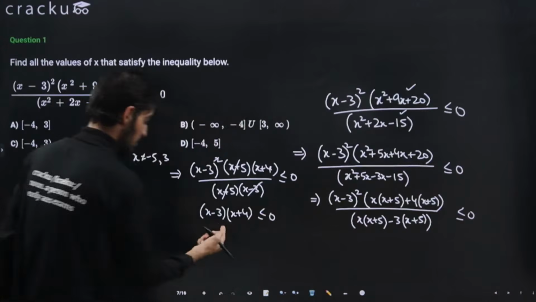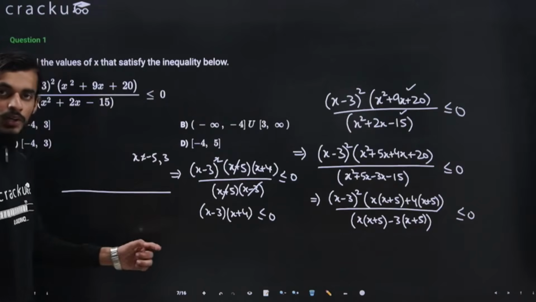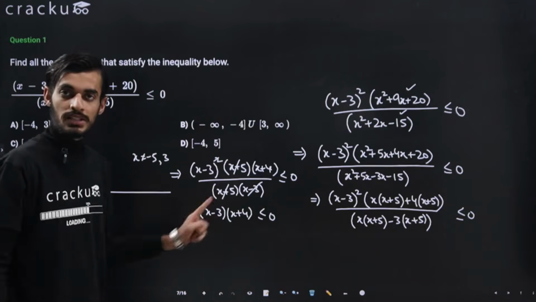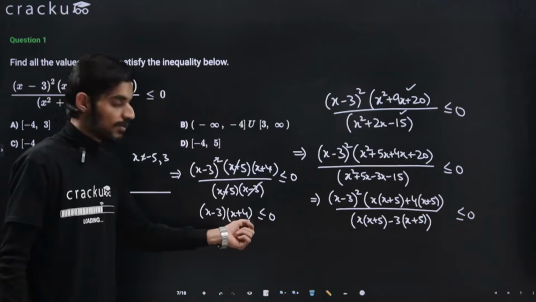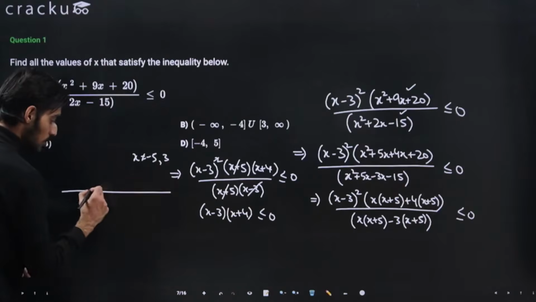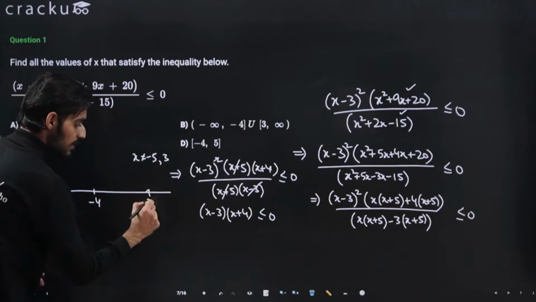We need to just plot it on the number line. For the number line, like I told you, first we need to find the critical points. x minus 3 is equal to 0, that is x is equal to 3. x plus 4 is equal to 0, that is x is equal to minus 4. So plotting on the number line will give me minus 4 here and plus 3 here.